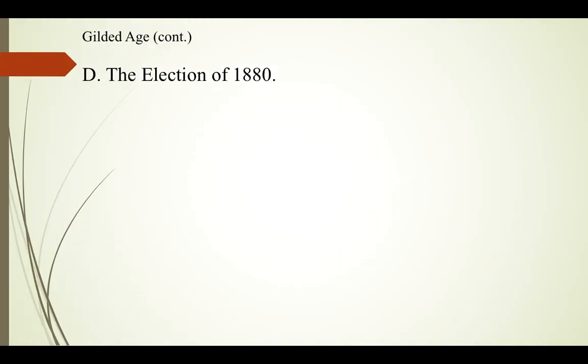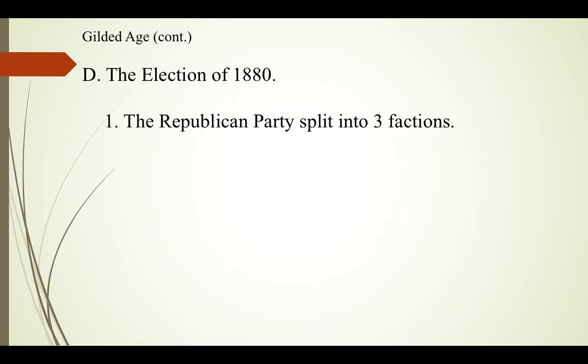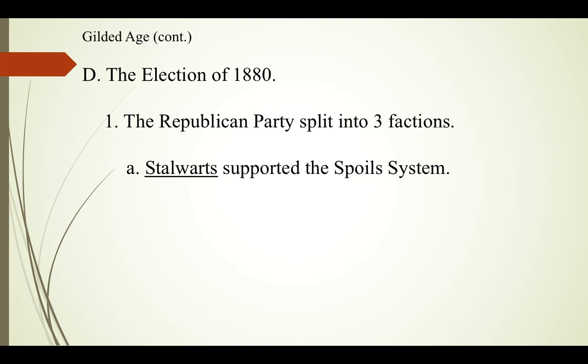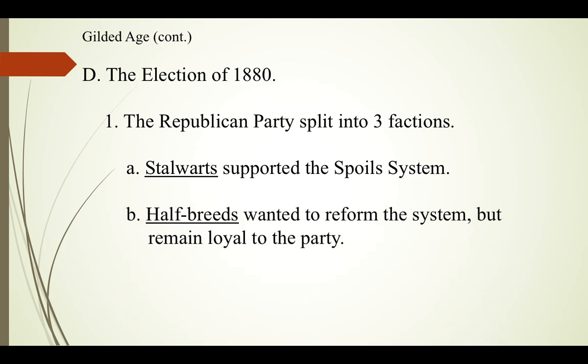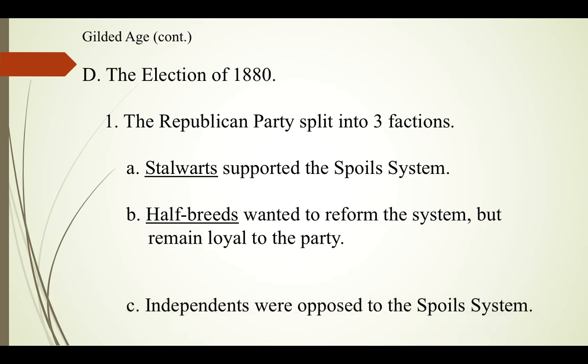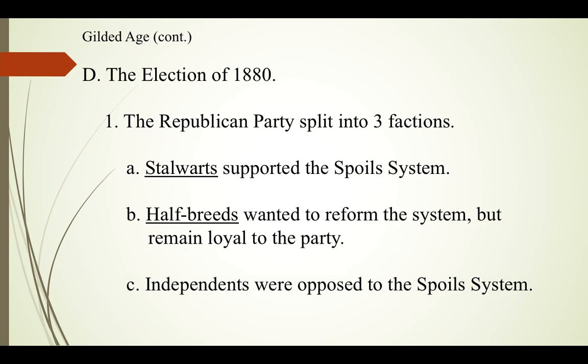Hayes does a decent job as president. However, the election of 1880 comes around after such a close election. The Republicans decide to dump him, partly also because they had split into three factions, just another fancy word for groups. One of those groups was the stalwarts, and that part of the Republican Party was in full support of the spoils system. They thought if you won, you should be able to do what you want with those government jobs. The second group were the half-breeds. These were Republicans who wanted to reform the system, but remain loyal to the party. And the last group were independents, and these are Republicans who are just completely opposed to the spoils system.